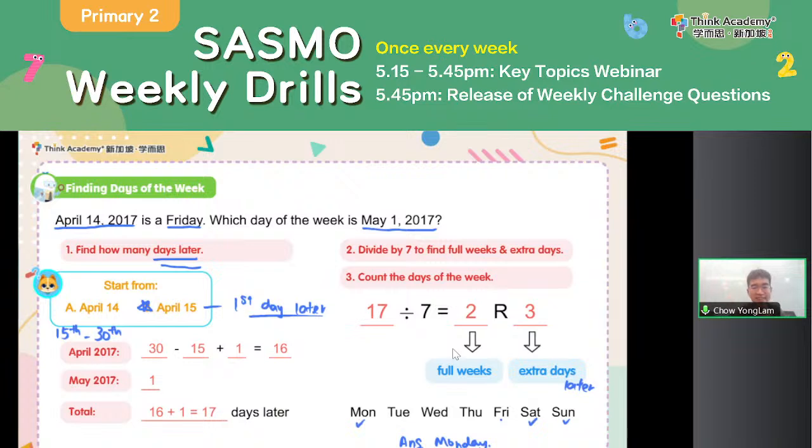The key thing here is, how do you find the number of days later if the dates given to you span across different months? We just separate it, okay, and then consider month by month. Also, do take note, the first day later, the first day that we consider is the next day, not today. Okay, so for example, April 14th, then we start considering from April 15th. All right, so that is our question on months and weeks.